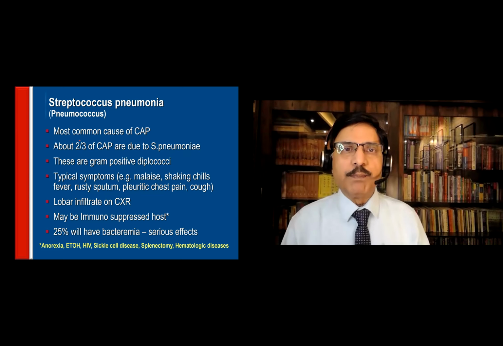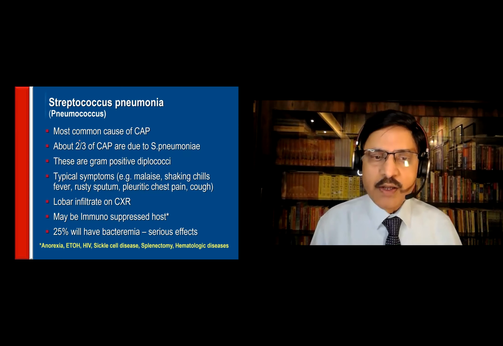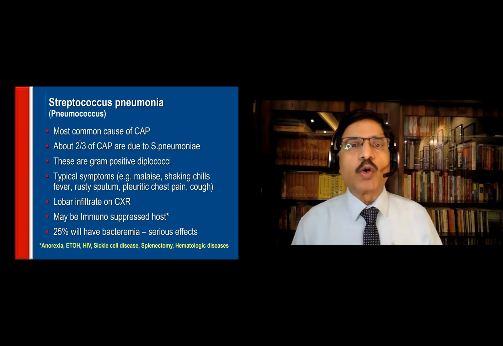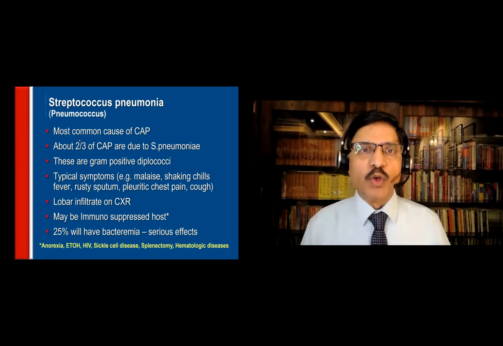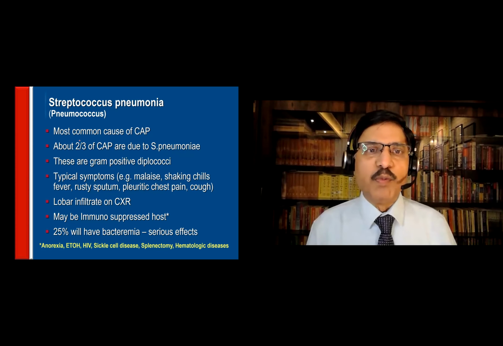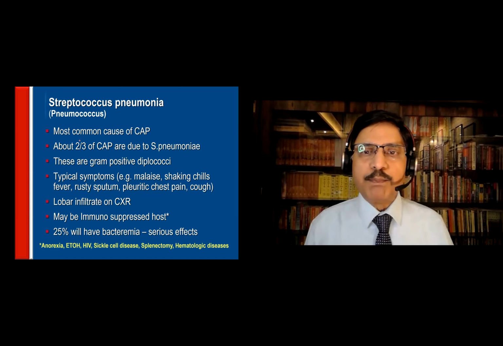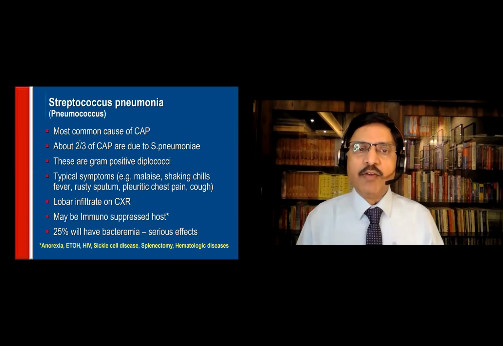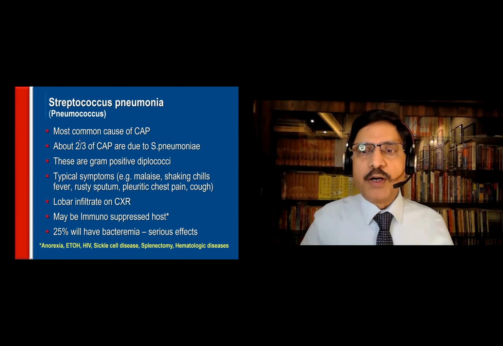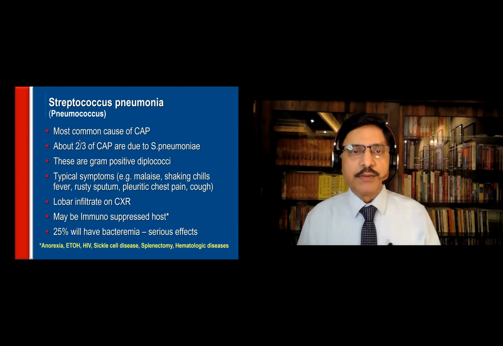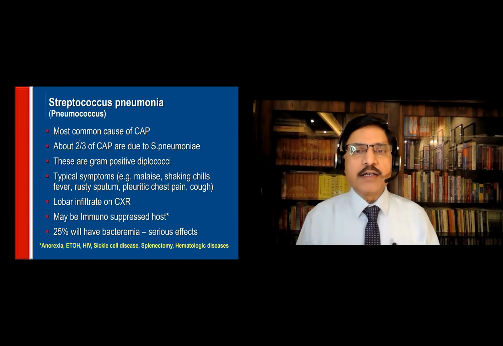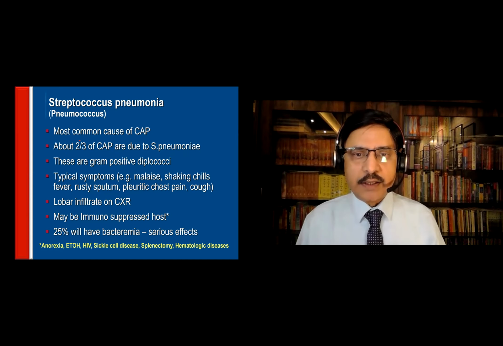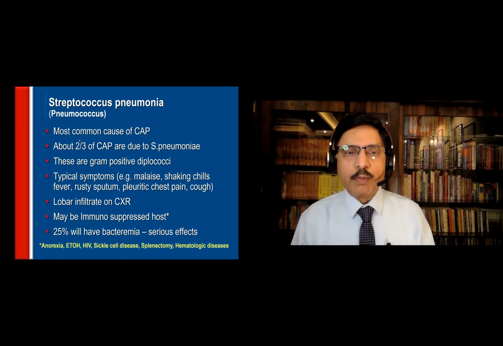Okay. Streptococcus pneumoniae, previously called pneumococcus. When we were students, it was called pneumococcal pneumonia. We don't call that pneumococcal now. It is streptococcal pneumonia. Most common cause of CAP, 2/3 of the CAP are due to strep pneumoniae. It is a gram-positive diplococcus. Typical symptoms are shaking chill, fever, rusty sputum, pleuritic chest pain, and cough with malaise. Lobar infiltrates may be there on the chest X-ray. And there may be an immunocompromised host.